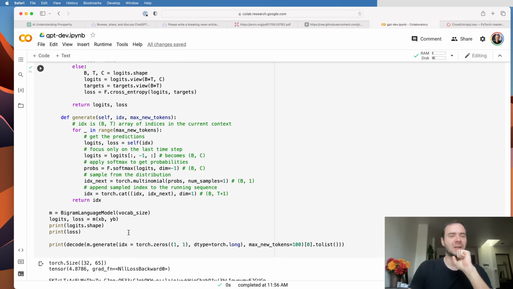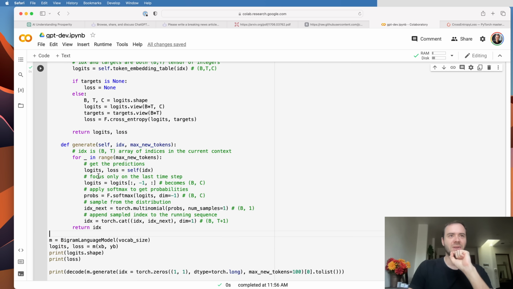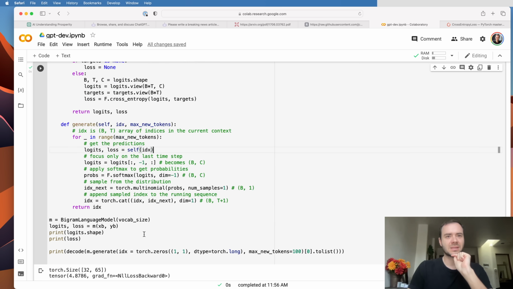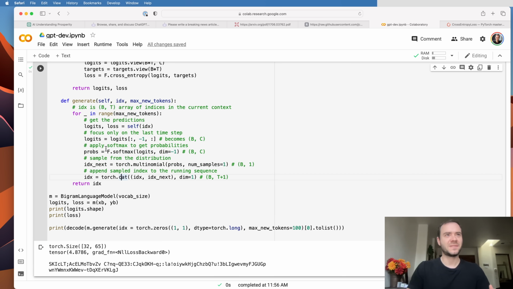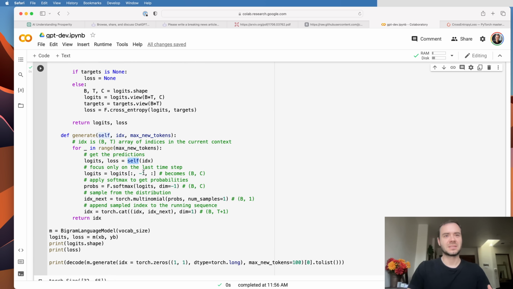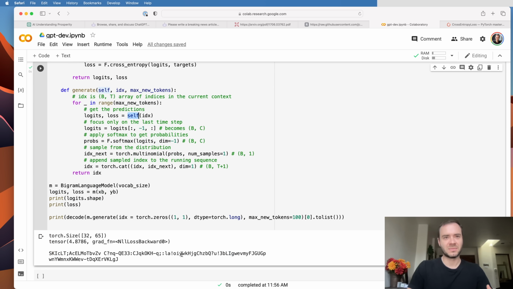Now, one more thing I wanted to point out here is this function is written to be general, but it's kind of ridiculous right now because we're building out this context, concatenating it all, and always feeding it all into the model. But that's ridiculous because this is just a simple bigram model. So to make, for example, this prediction about k, we only needed this w. But actually what we fed into the model is the entire sequence, and then we only looked at the very last piece and predicted k.